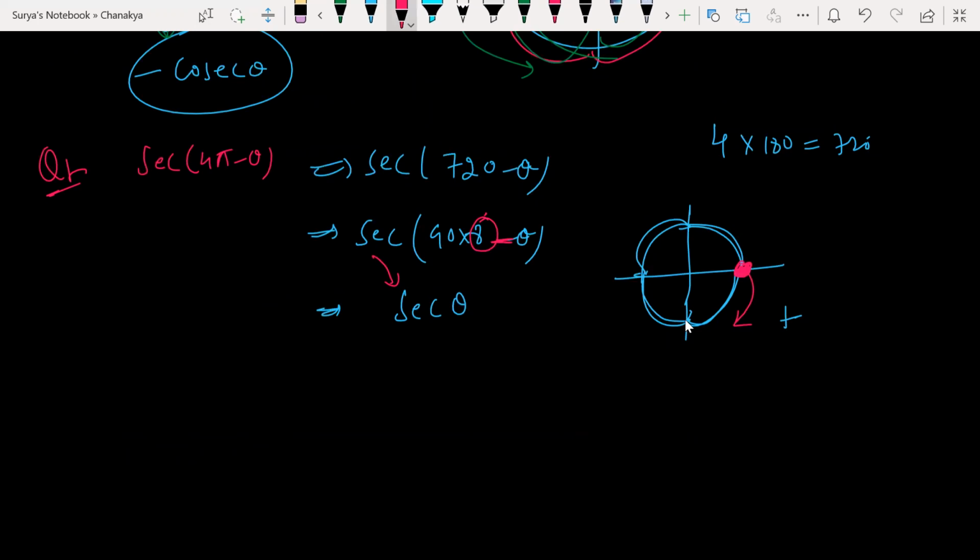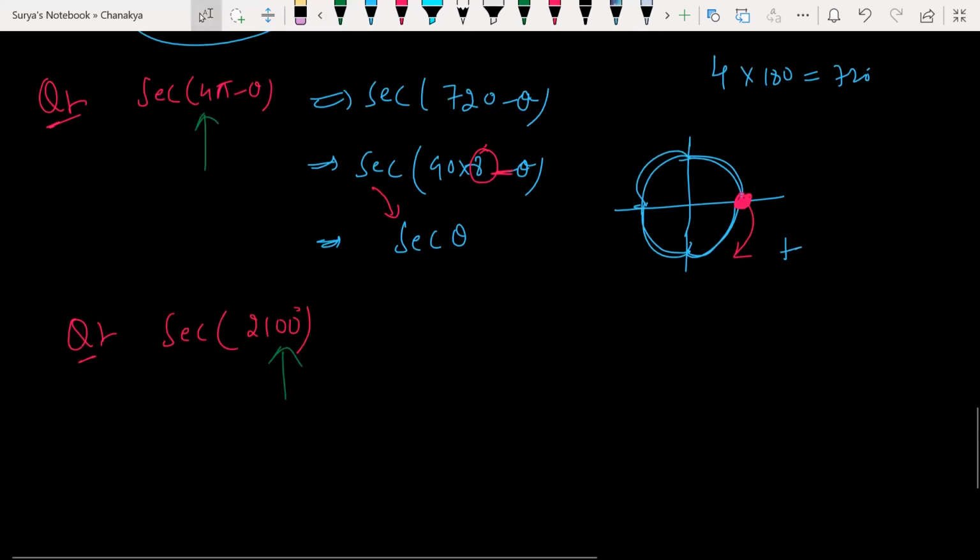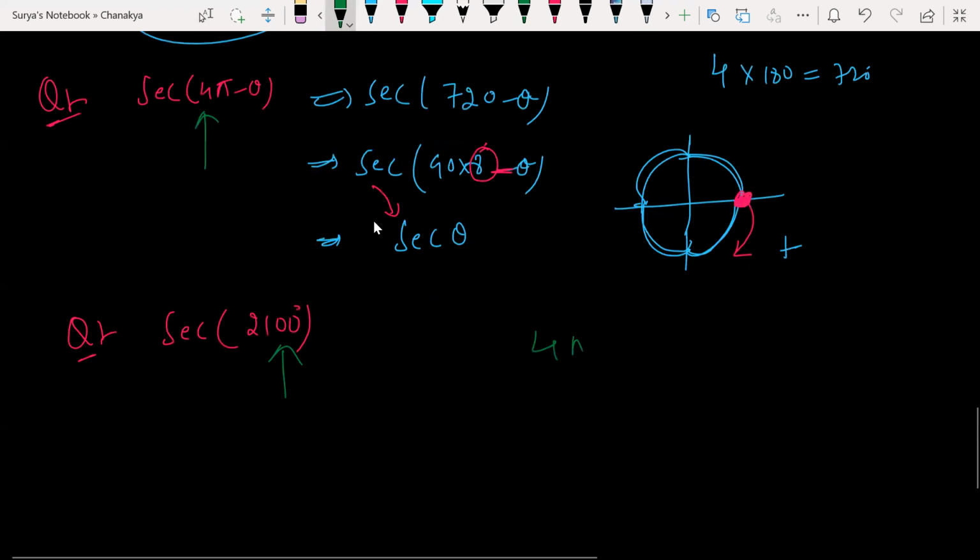Let me tell you one more thing. Now you have secant of 2100 degrees. Guys, if he is giving in terms of radians, this is in radians, this is in degrees, isn't it? Do you understand or not? Whatever he gives in terms of pi, 2 pi, that will always be in radians. Whatever he is giving in terms of plain numbers like this, that is always in degrees.